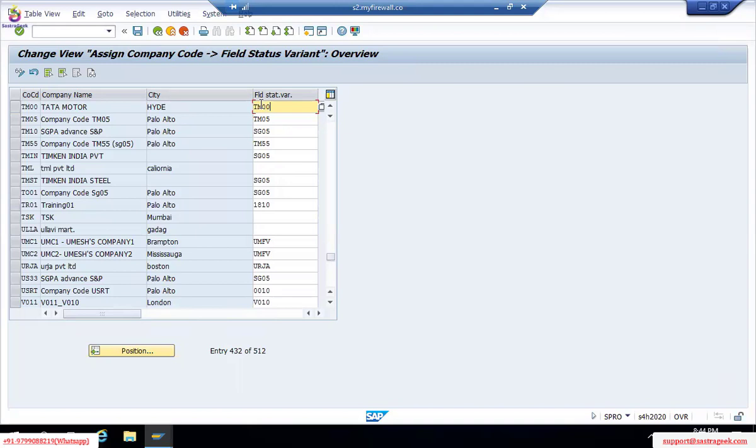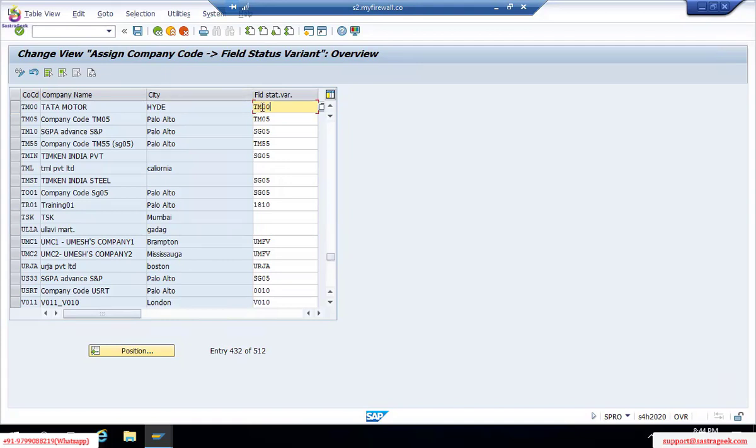If a company has very few company codes or groups having the same fiscal year and all, they'll go for 1,000 or 2,000 kind of nomenclature. But if a company has so many groups and they have different variants, V3, K3, V4 and so on, they will go for different nomenclature, but mostly they'll go for 1,000, 2,000.